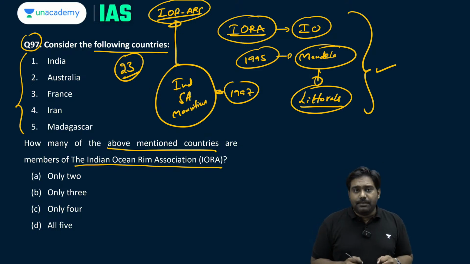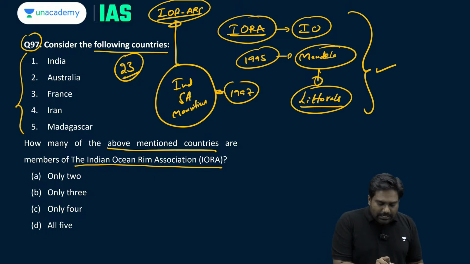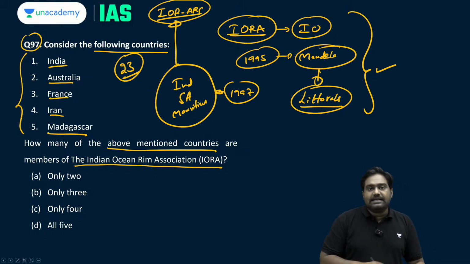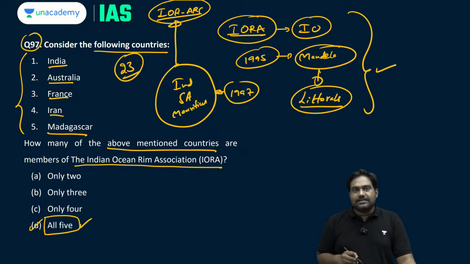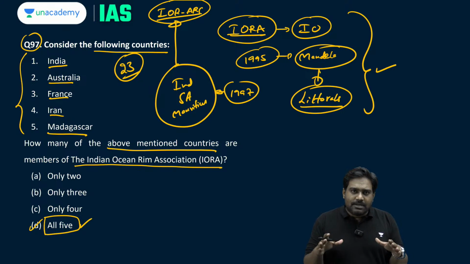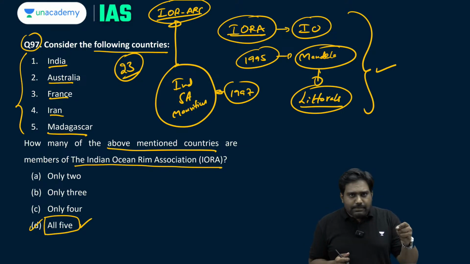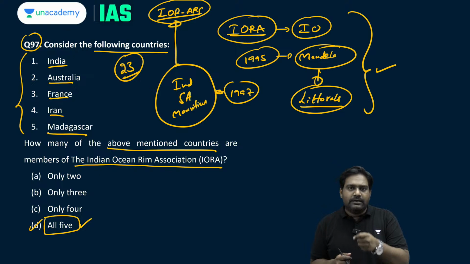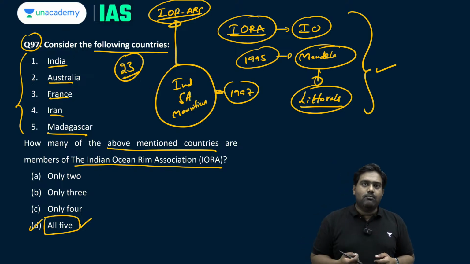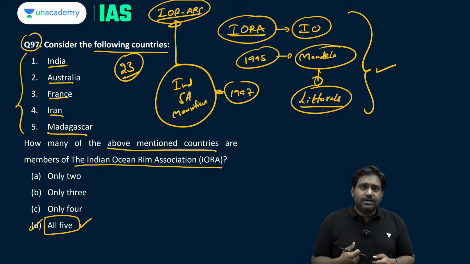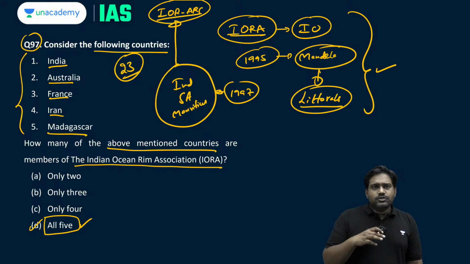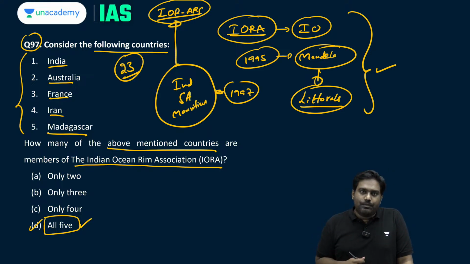Even France is a member, because France has an overseas territory in the Indian Ocean called the French Reunion or La Reunion. So as a result, India, Australia, France, Iran, Madagascar, all the 5 countries are members of IORA. Option D is your correct answer. This group focuses on important areas of cooperation, from maritime security to economic relations, cultural relations, the blue economy model. It also focuses on marine environment conservation, climate change, and disaster management assistance. So these are some priority areas of the IORA grouping.